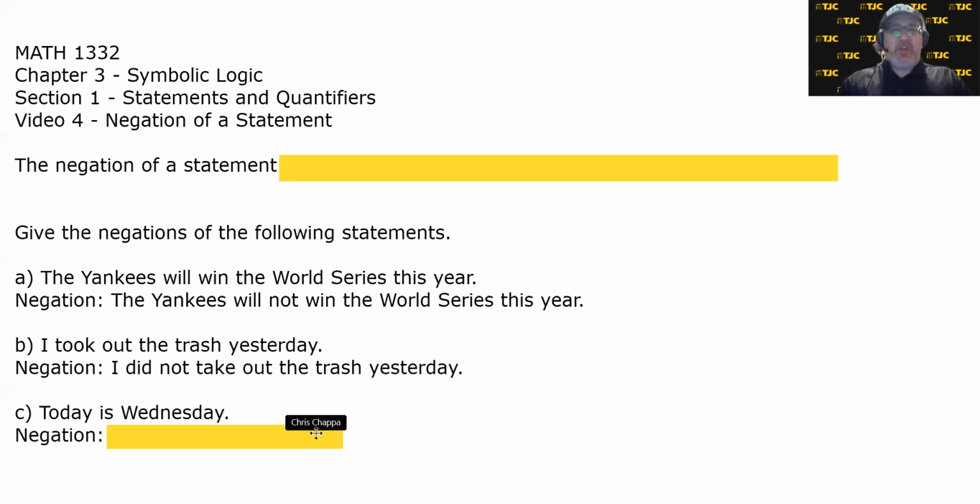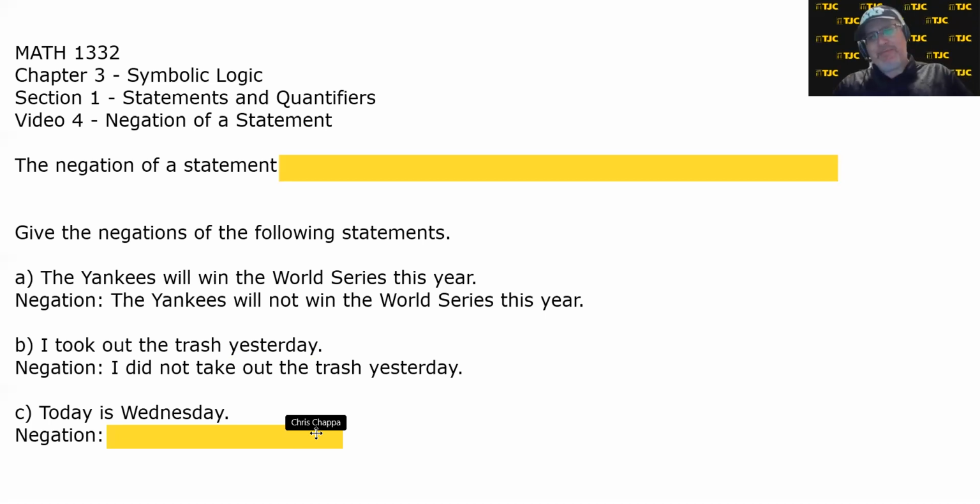C, today is Wednesday. Negation. Is the negation today is Thursday? Not necessarily, because, and it depends upon when you're watching this video, let's say that today actually is Friday. And I say either today is Wednesday or today is Thursday. And you go, well, you're wrong in both cases. If they're negations, they can't be false at the same time.